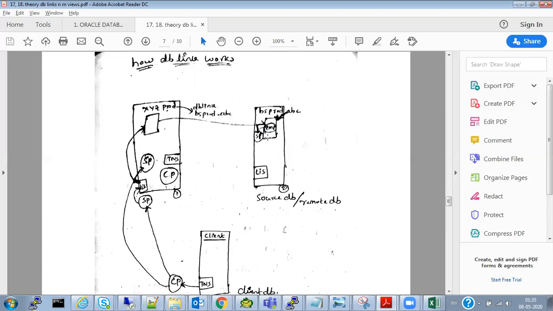Also, update doesn't work through the DB link. No update will work through the DB link if I don't put a condition, for example on a created date greater than yesterday's date. But what are the records updated?